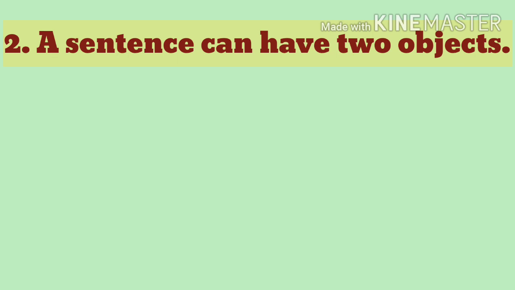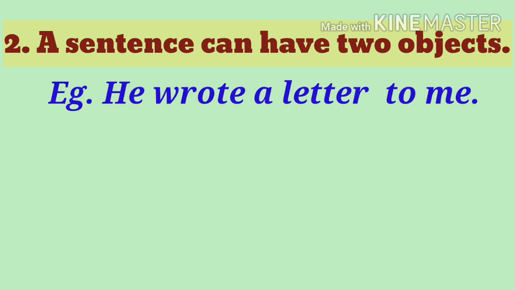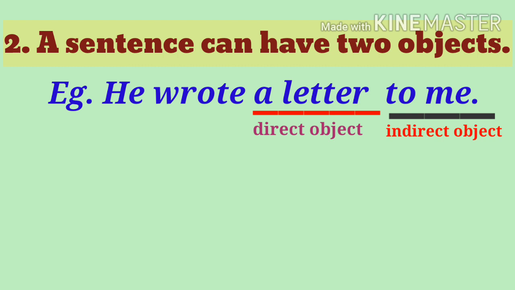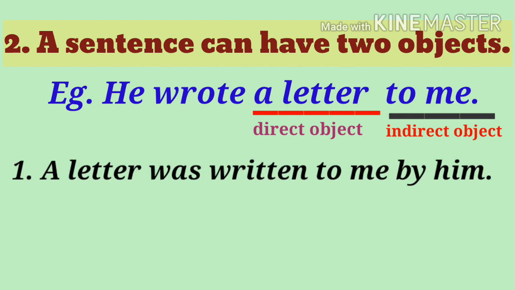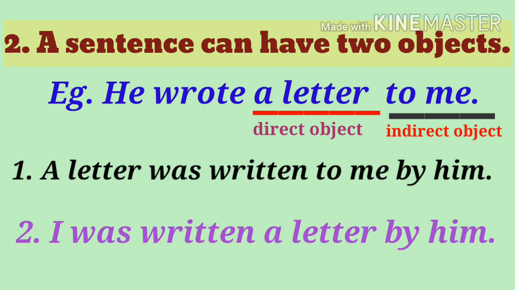Number 2, a sentence can have two objects, that is a direct object and an indirect object. So either of the objects can become the subject. For example, he wrote a letter to me, active voice. Now here letter is the direct object, me is the indirect object, and the passive voice can be done in two ways, that is a letter was written to me by him, or I was written a letter by him.